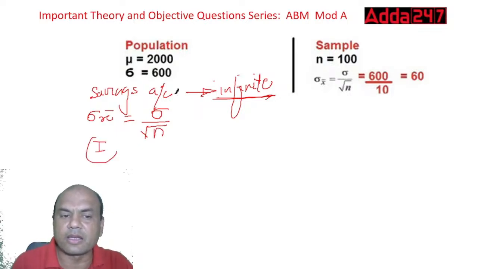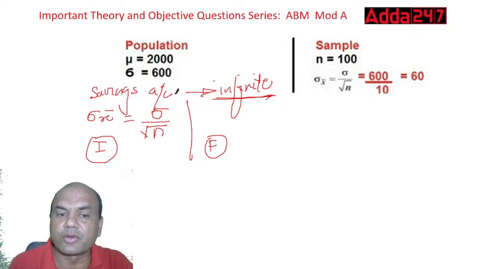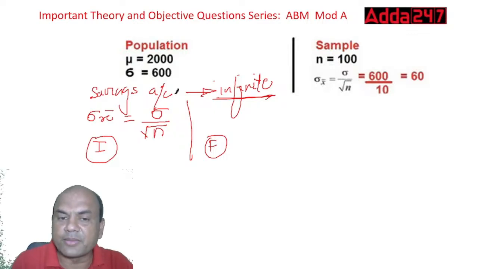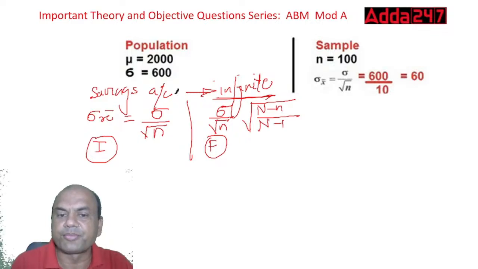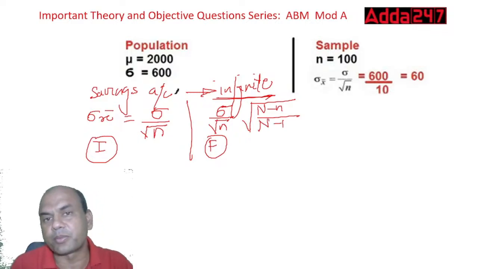And if it is a finite population, meaning a known population, like 1 lakh or 50,000 savings accounts, then it becomes sigma upon root of n, into the square root of capital N minus small n upon capital N minus 1. This is for finite population.